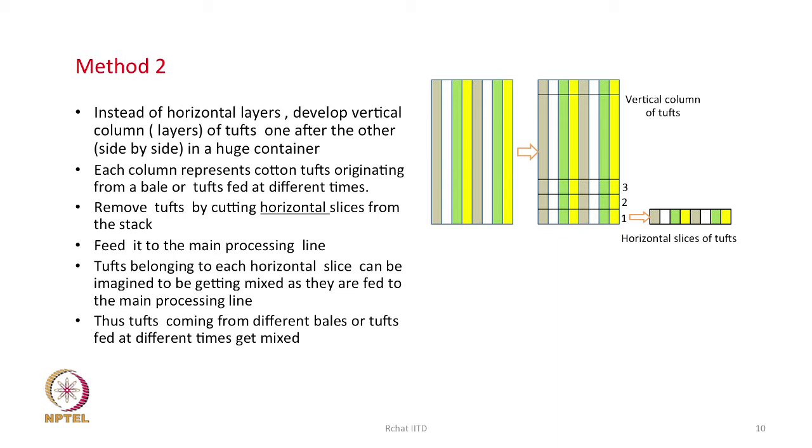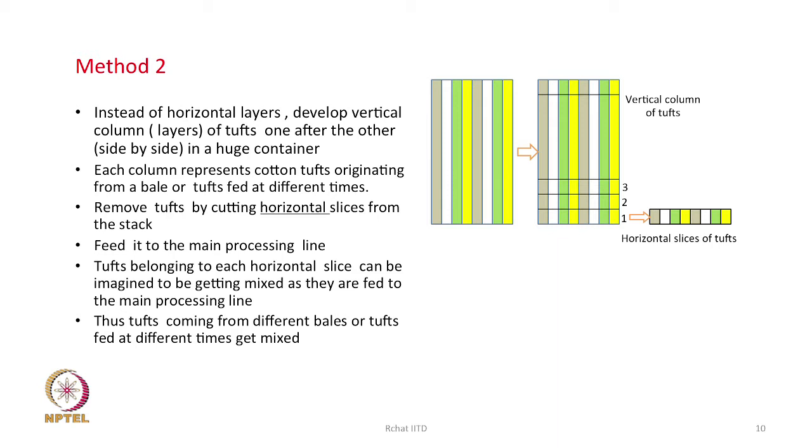Here also each column will represent cotton produced over a certain time period, or cotton tufts produced over a certain time period. Or you can imagine that one vertical column represents one particular variety of cotton, so these are cotton of different varieties. If we think of vertical columns representing different varieties of cotton, and now we cut slices from the bottom as shown here and feed it to the main line.